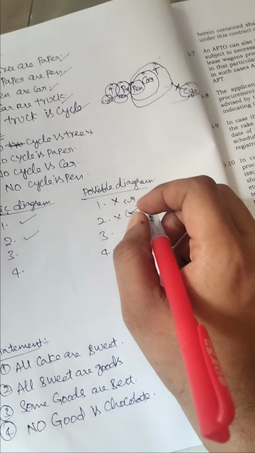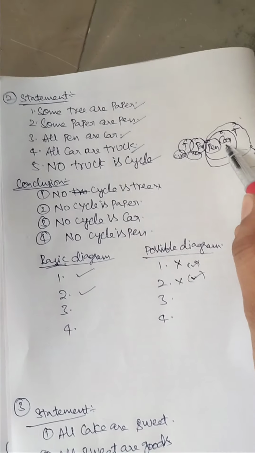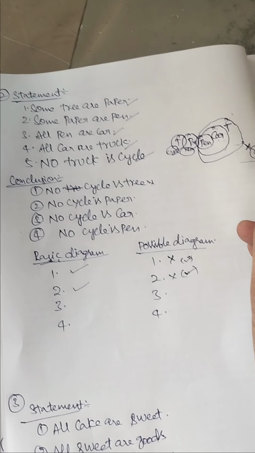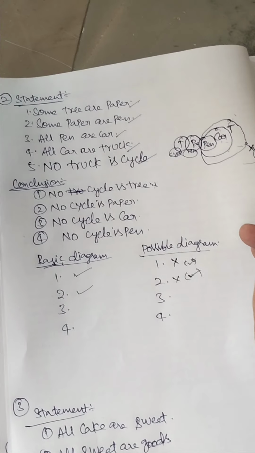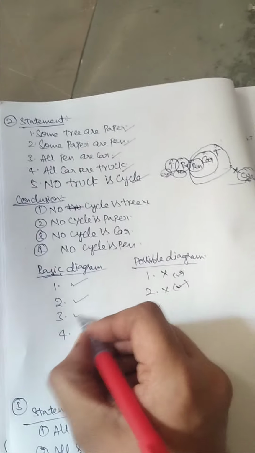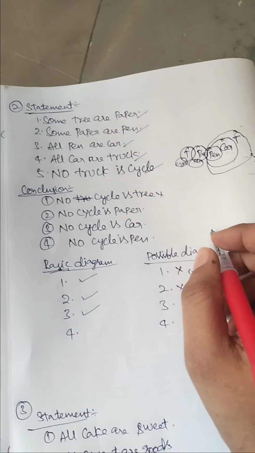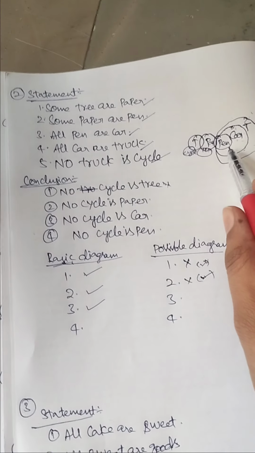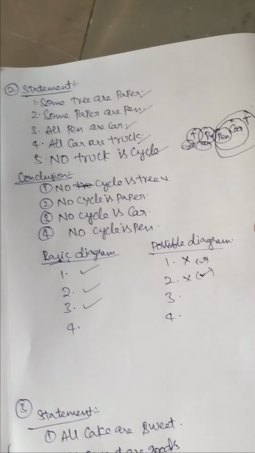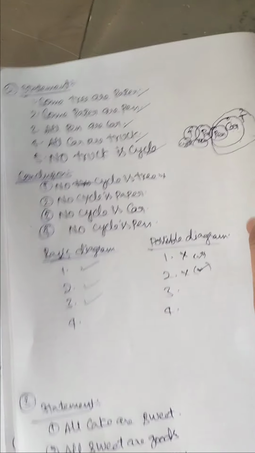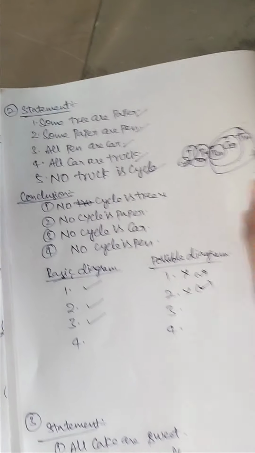Here no cycle is car, car is here, cycle is here. Listen carefully, no cycle is car. Actually what they told is no truck is cycle.